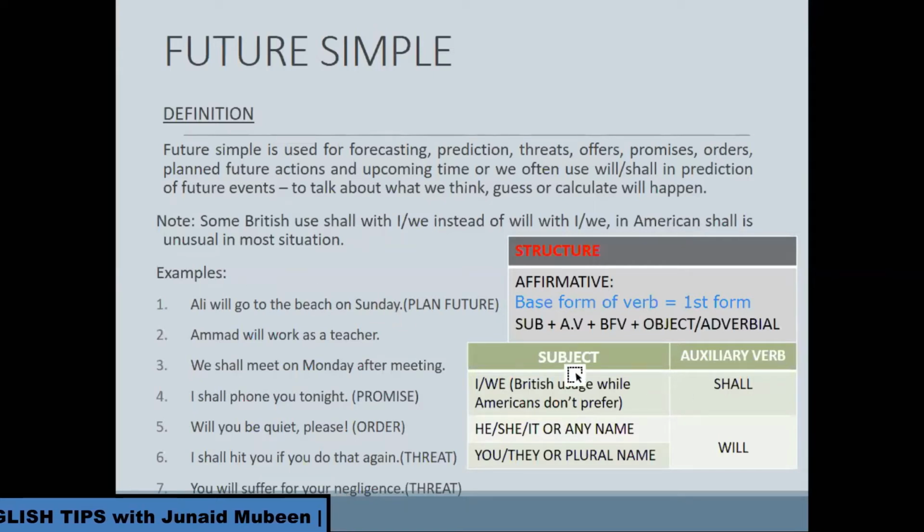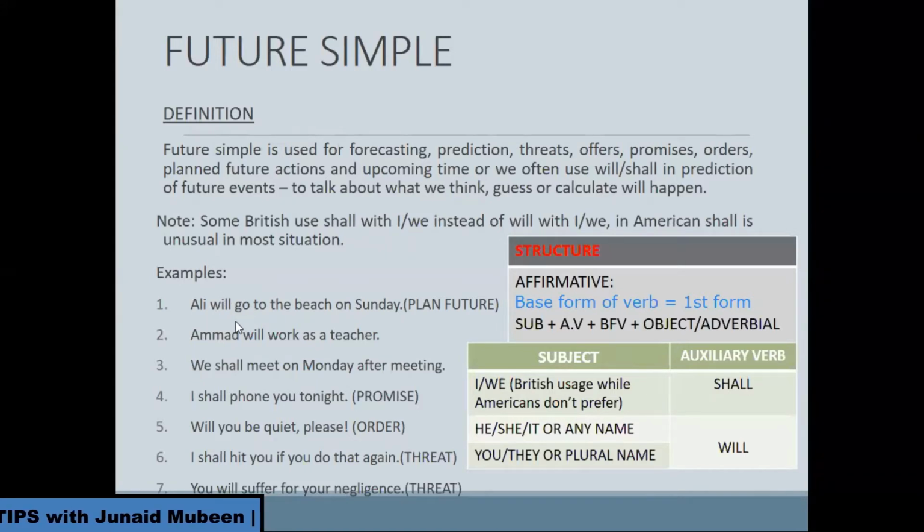These are the examples. Ali will go to the beach on Sunday. Look at the example: Ali is the subject, and will is accordingly used. We have used the first form of verb here, go. Go is the first form; you can say it is the base form of verb. Ali will go to the beach on Sunday. This is the planned future. It is the planning for the future.